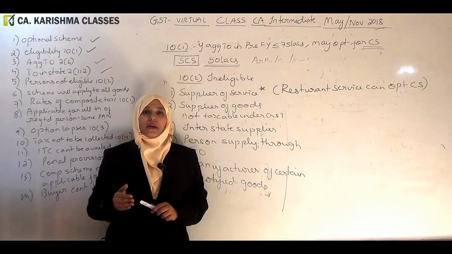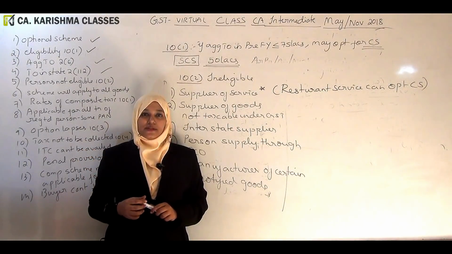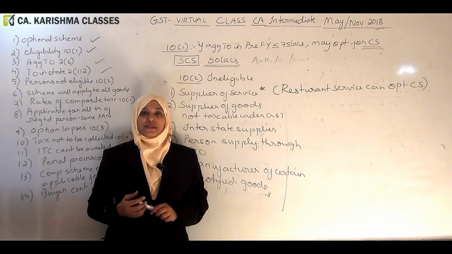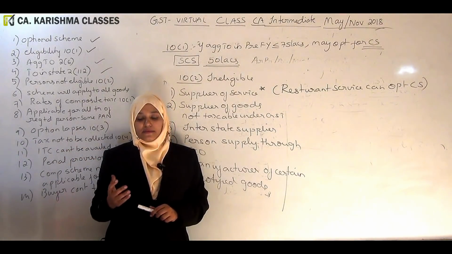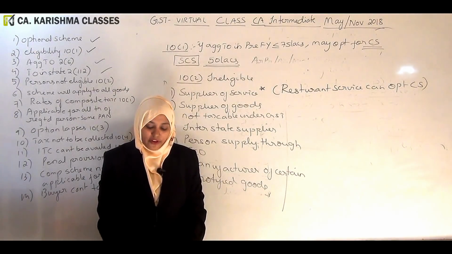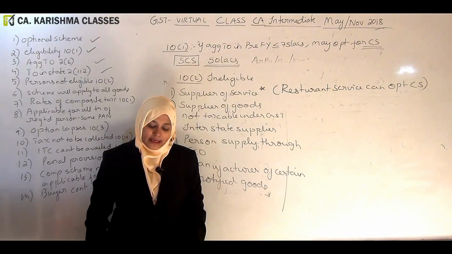The person who is under composition scheme, if he is supplying services, such services are exempt up to 5 lakhs. This is what they are saying. Supply of services by composition taxpayer up to 5 lakhs per annum will be allowed by exempting.